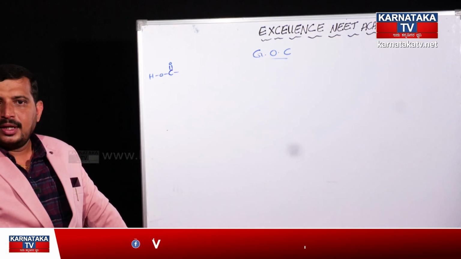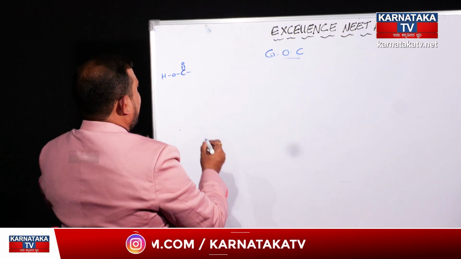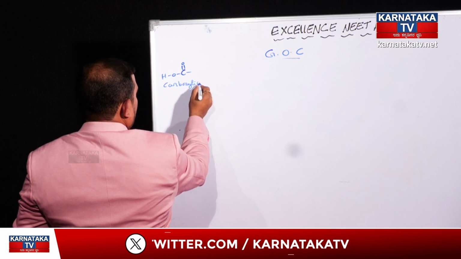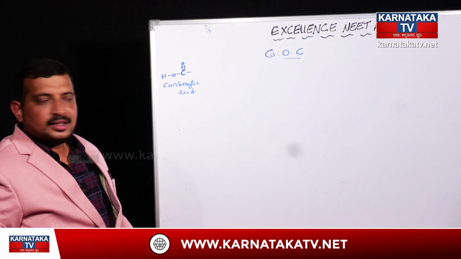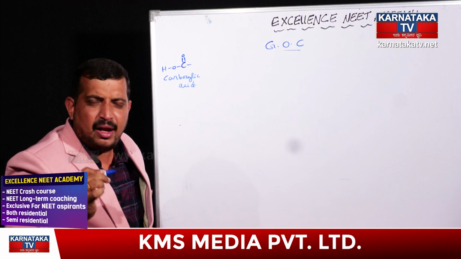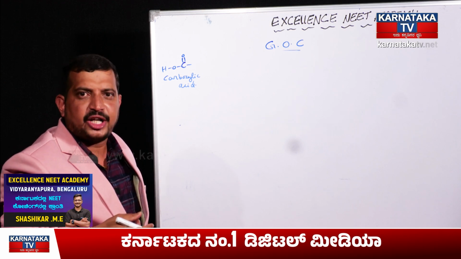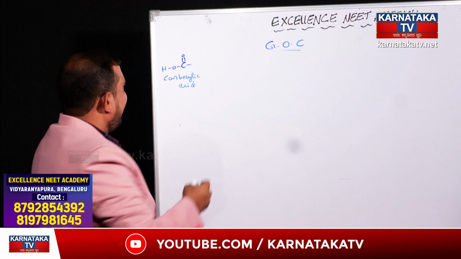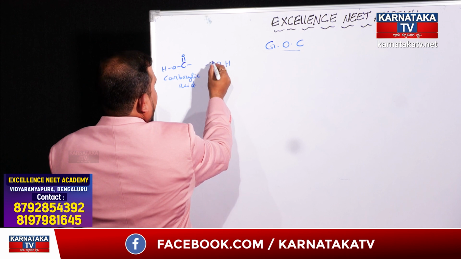If any organic compound ends with the functional group COOH, then that will be known as a carboxylic acid. Next, so many functional groups are there, but initially I will explain a few important organic compounds and the functional groups that come under them. Carboxylic acid, and next one, sulfonic acid.